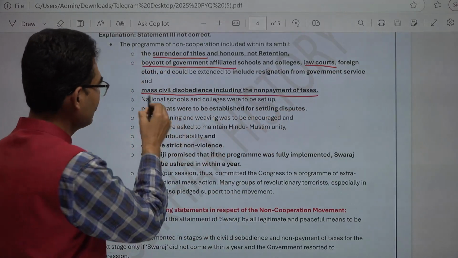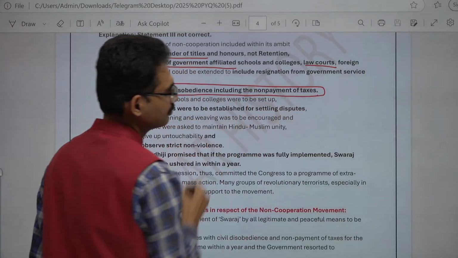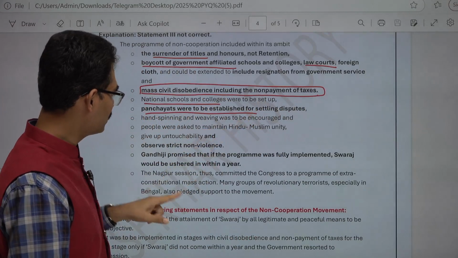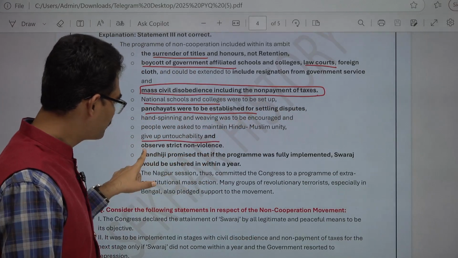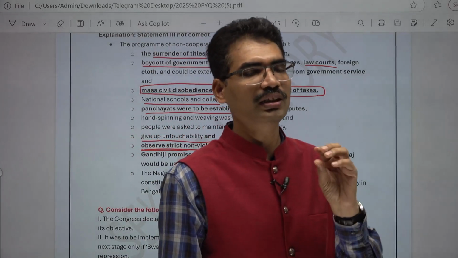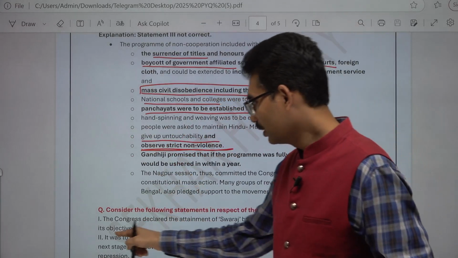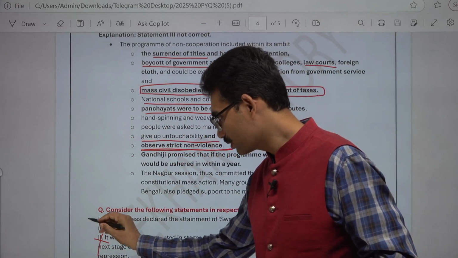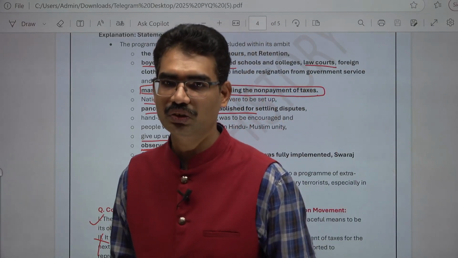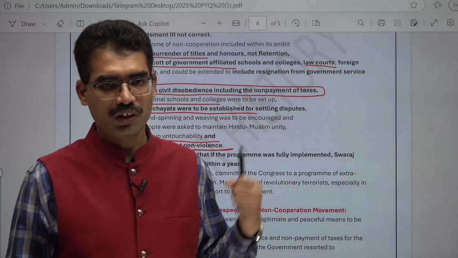National schools were to be set up, Panchayats were to be established, untouchability was to be given up, and strict non-violence observed. Based on this paragraph only, I have given this answer. Here the second statement is not correct, the first is correct. So these are non-cooperation movement related questions. Follow this one. Thank you.